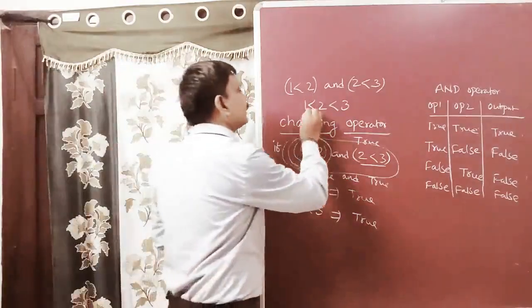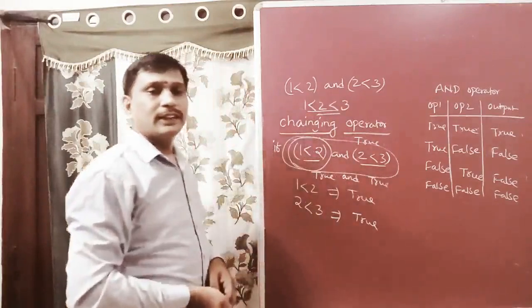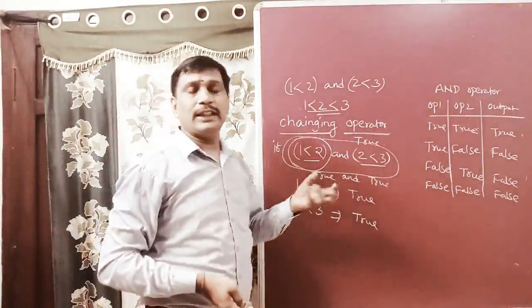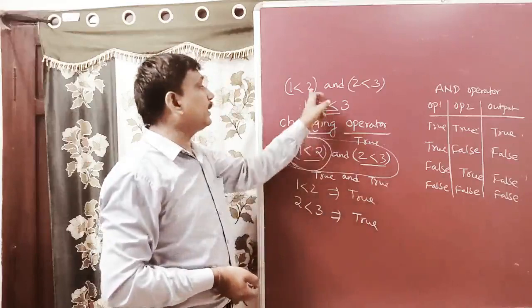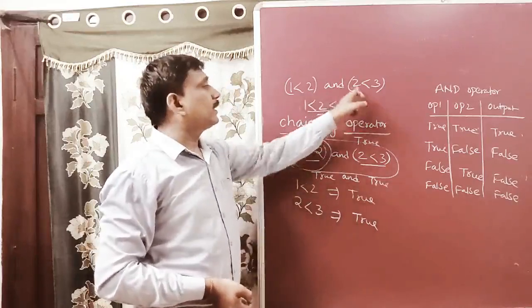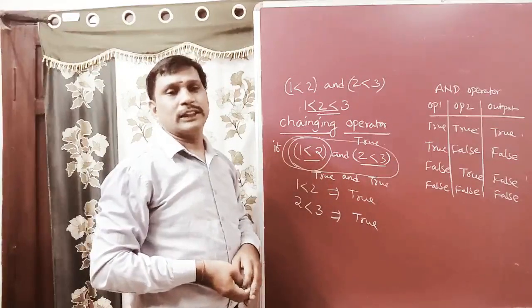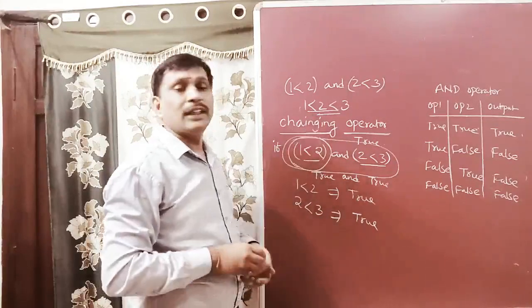This is called the chaining operator. Simply we write it in a simple notation. We are grouping two individual conditional statements into a single simple notation. So that is what we call the chaining operator.